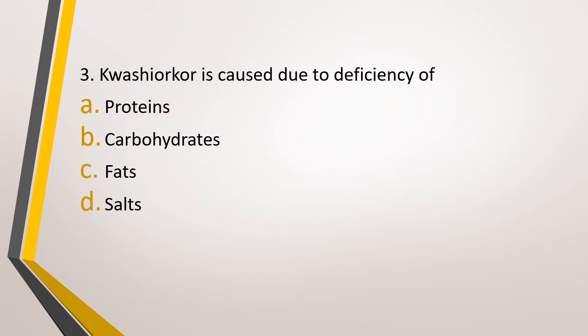Number 3. Kwashiorkor is caused due to deficiency of option A, proteins, option B, carbohydrates, option C, fats, option D, salts. Kwashiorkor is caused due to deficiency of which of the following? The correct answer is option A, proteins. There is a group of diseases known as protein energy malnutrition. There are two important diseases under this group, Kwashiorkor and, right, marasmus. So protein deficiency leads to Kwashiorkor.